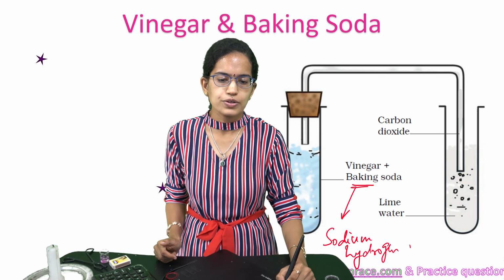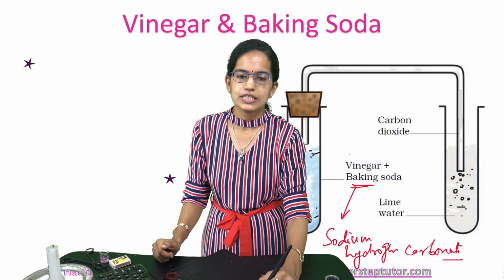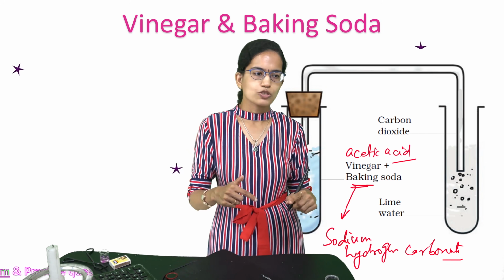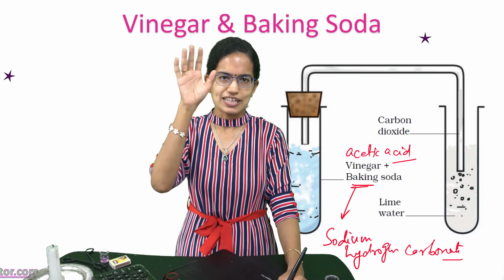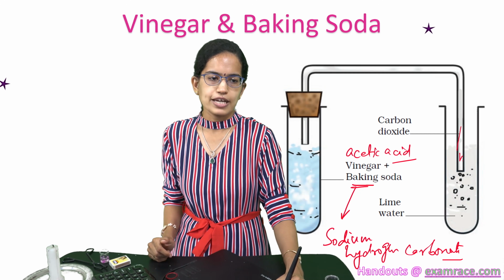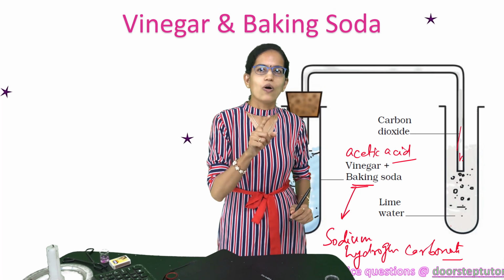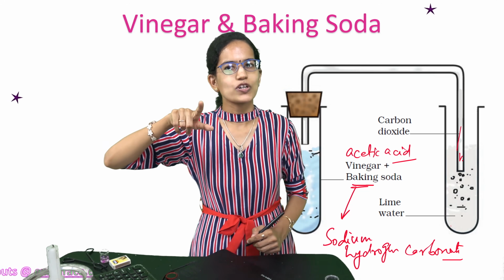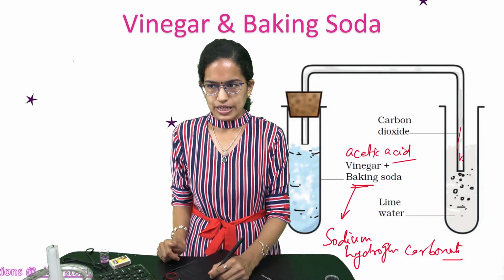So sodium hydrogen carbonate, which is baking soda, combines with vinegar, which is acetic acid, and this acetic acid and baking soda would release carbon dioxide and another substance. Let's leave the other substance and focus on carbon dioxide for now. So what I do is I obtain this carbon dioxide and put it in the lime water. Now as soon as lime water has this carbon dioxide, this lime water would turn milky, and this is due to a very simple reaction.